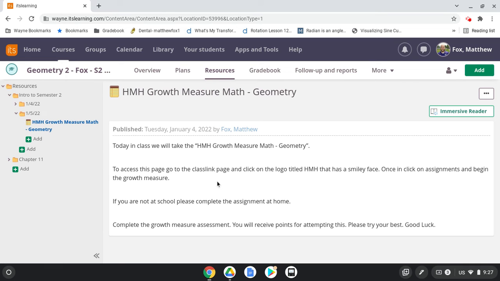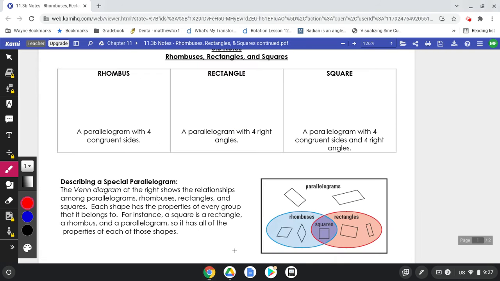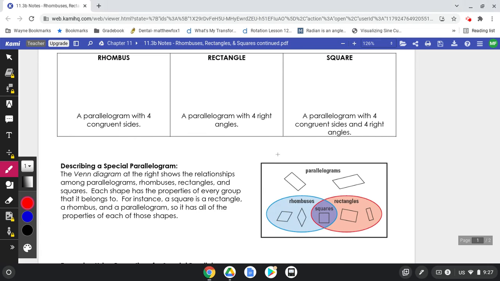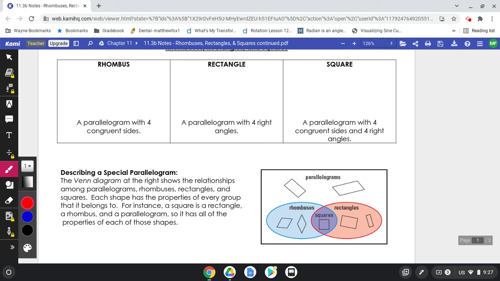That is not about how well you do. I need you to get it done, though, so I can compare how you are doing now to how you finish this semester, see some growth, hopefully, and I can learn from that. Okay, that's more about me than you, but I need to get it done to get your participation points.